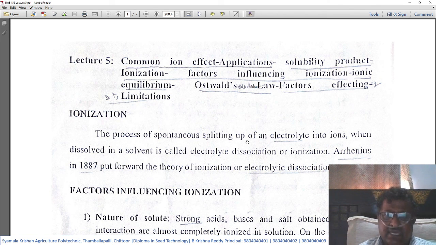When a substance is dissolved in a solvent, that substance gets dissociated into its ionic form, that is known as ionization. Arrhenius in 1887 put forward the theory of ionization or electrolytic dissociation. Ionization and electrolytic dissociation are the same.